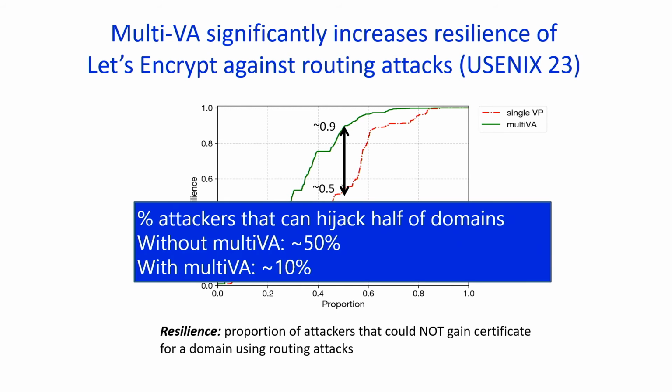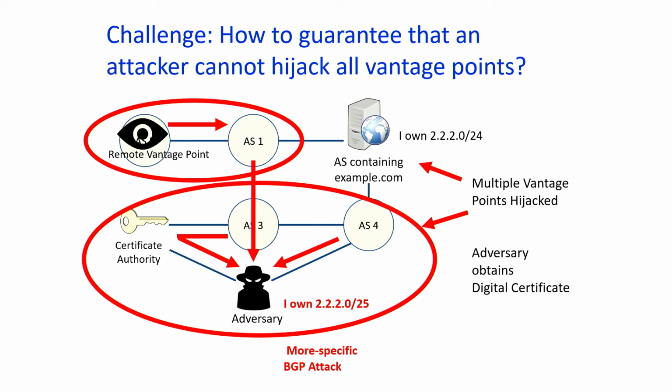So I think, from one perspective, this represents a success story that we are strengthening the foundations of internet encryption, but observe that we're not able to provide any bulletproof guarantee of security. Right? There's still attackers that could simultaneously attack all of the vantage points that we're using. And if an adversary succeeds in doing that, then the adversary can still obtain a digital certificate for your favorite